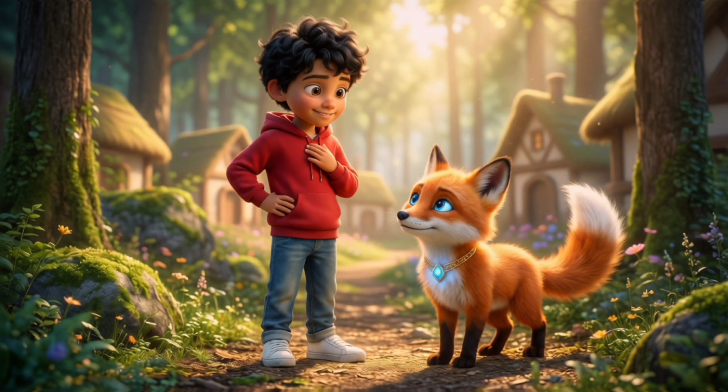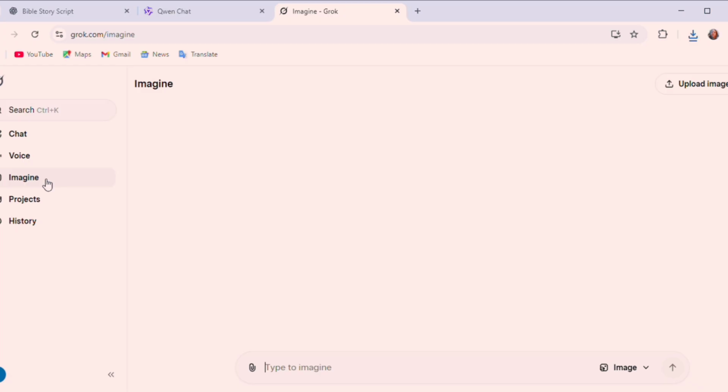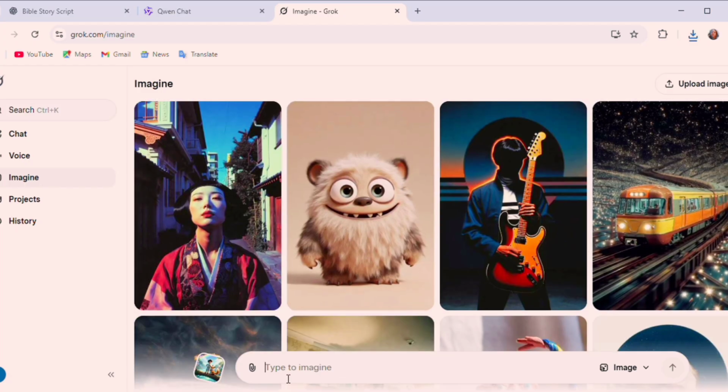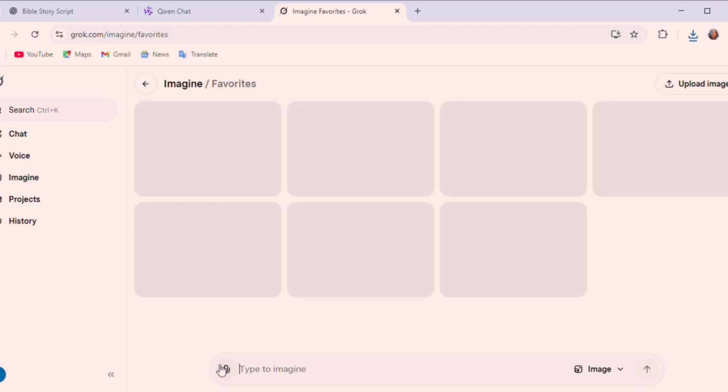Step 3. Here we are going to be using Grok AI to convert our images to video. The next step is download Grok AI. It's absolutely free. Then click on Imagine. It's going to bring you to this interface where you have to upload the image you want to convert to video. You're going to see upload. Click on upload and upload the image.